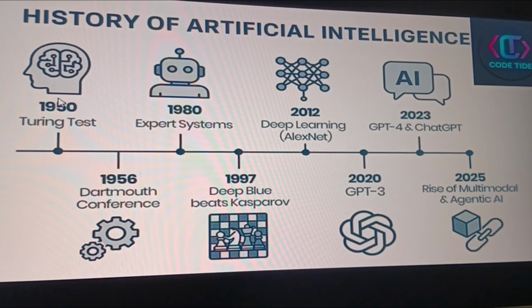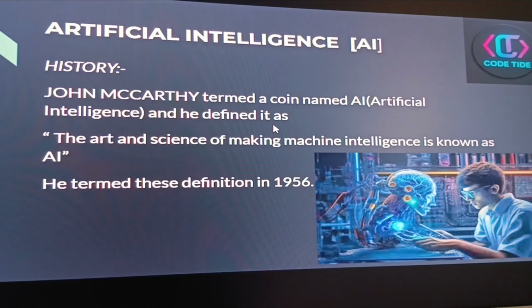What is AI? From 1950 with the Turing test, 1956, 1980 expert systems, 1996 Deep Blue, and 2012 deep learning. 2020, just a few years ago, ChatGPT-3. 2023, GPT-4, and 2025, multimodal agentic AI. Right now we are using agentic AI. So, what is artificial intelligence?